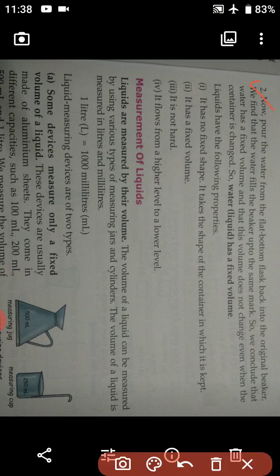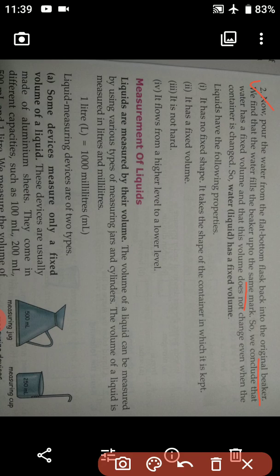Now, number 2, you see. Now, pour the water from the flat bottom flask back into the original beaker. So now from the third container, you are pouring the water into the first beaker. Okay, students, we find that the water fills the beaker up to the same mark that we had marked the first time.